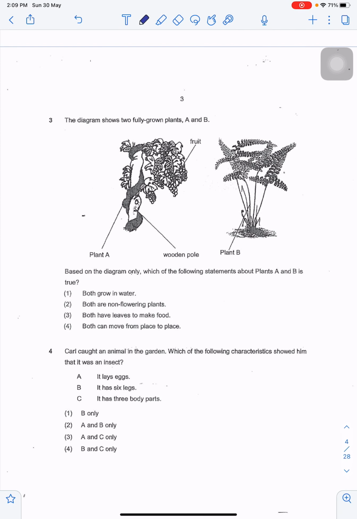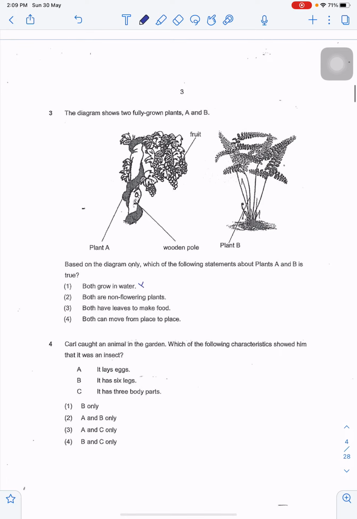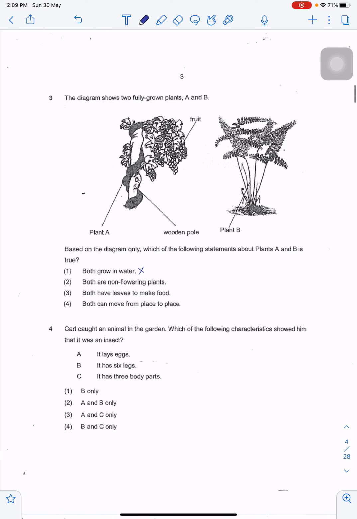Question 3. This question shows you two fully grown plants A and B, and they are asking you which of the following statements about plants A and B is true. Do they both grow in water? No. So that question, option 1 is false. Both are non-flowering plants. That is false as well.